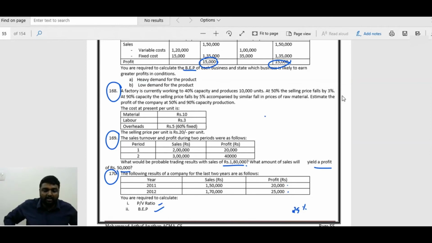At 50% selling price falls by 3%. At 90% selling price falls by 5%, accompanied by a similar fall in raw material. Estimate the profit of the company at 50% and 90%. Cost per unit is what? Material 10, labor 3, overhead also given. Selling price per unit is what? 20.